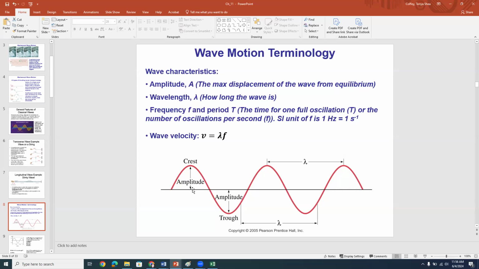And so here, the amplitude is the distance between the black line and the crest of the wave, or the black line and the trough of the wave, and they should be the same there. Okay, so that's the amplitude of the oscillation of the wave.